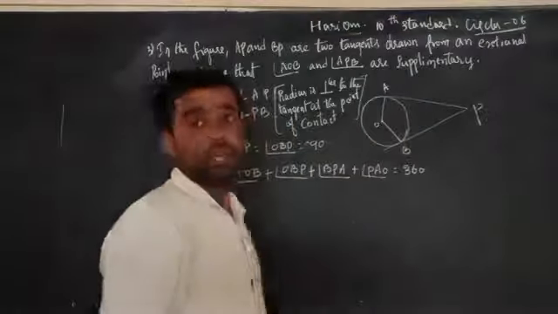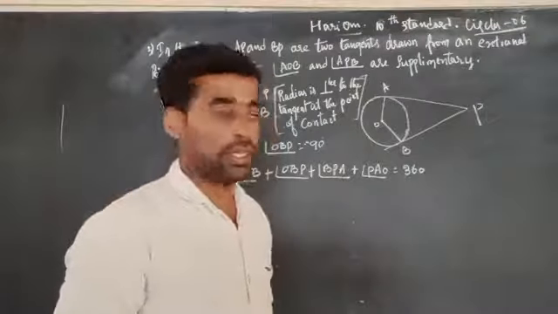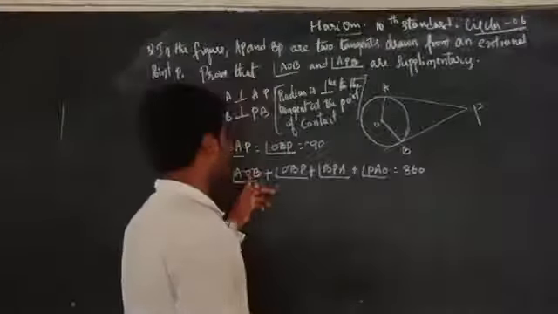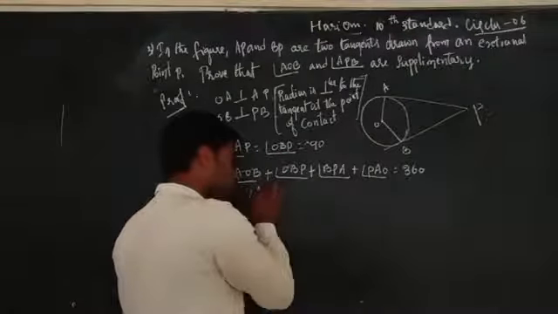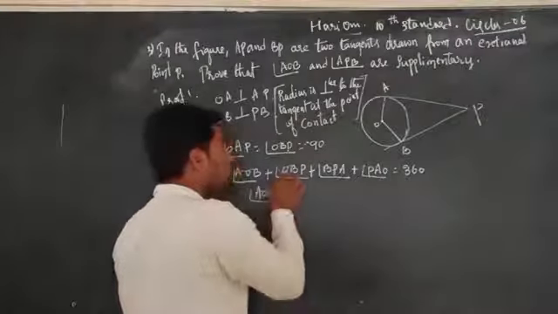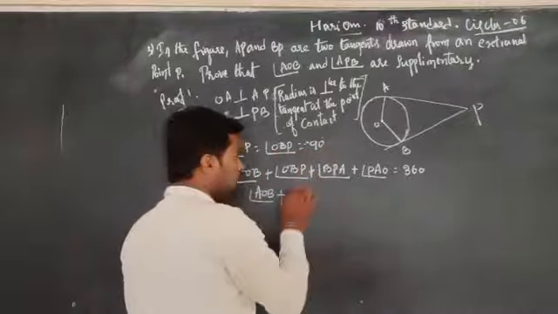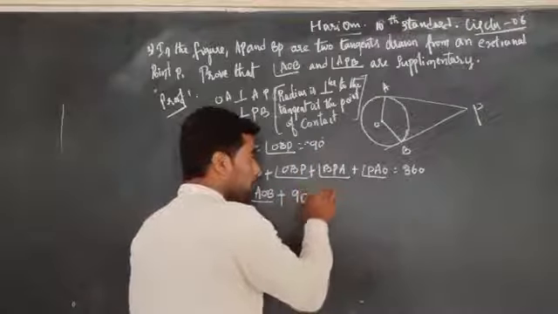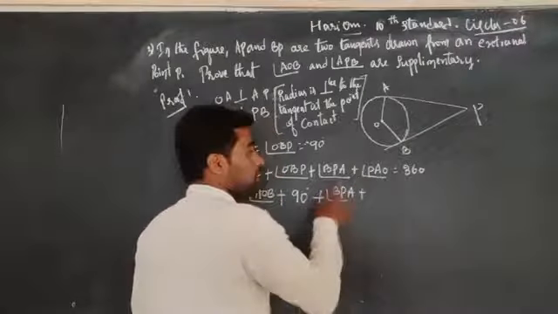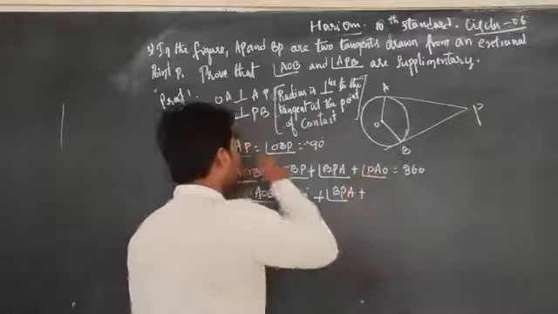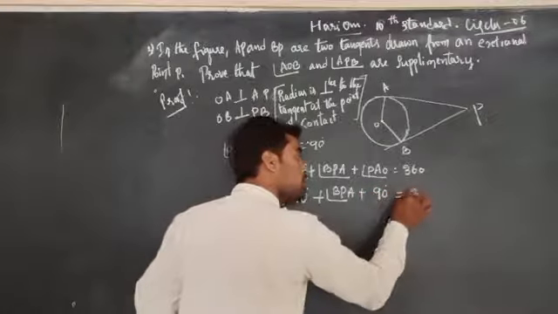The sum of four interior angles of a quadrilateral is equal to 360 degrees. Now AOB, I write as it is, AOB, OBP. The measure of angle OBP is 90 degrees, plus BPA, as it is, PAO, which is 90 degrees.